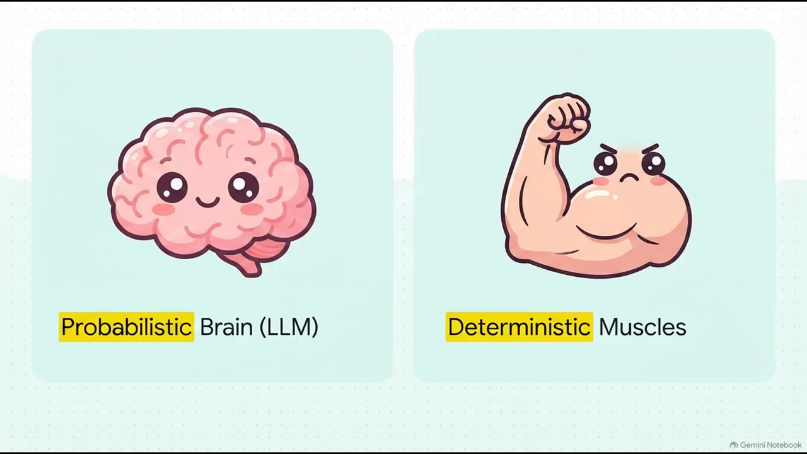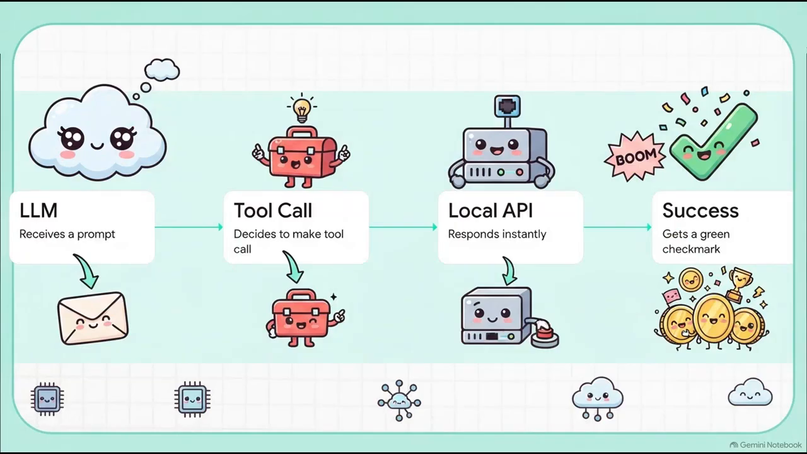So to understand why, we need to draw a hard line in our architecture. On one side, you've got the LLM. Think of this as your probabilistic brain. It's smart, it reasons, it interprets intent beautifully, but it's fundamentally just guessing the next most likely token, right? It is not exact. On the other side, we have your application code, the deterministic muscles. This code does exactly what you tell it to do every single time. So the absolute key to building reliable agents is separating that fluid reasoning of the model from the strict deterministic execution of your code.